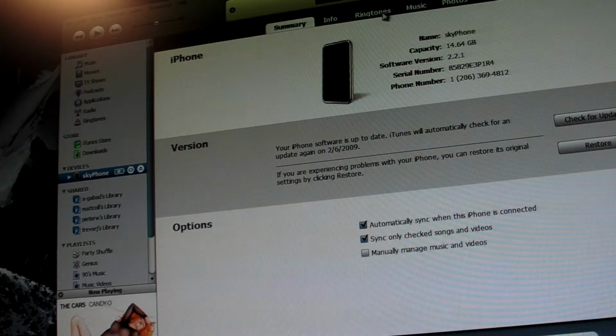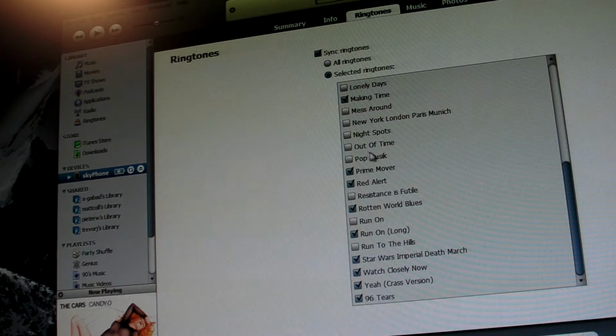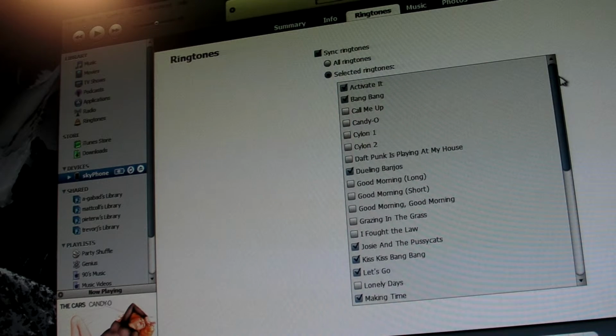And over here we go to the Ringtones tab. There we are at the Ringtones tab. And I have a check next to only those ones that I want. There's some early mod with the creation. There's the Star Wars Death March. I'm going to uncheck that and recheck it because it wasn't showing up on my phone, which again is ordinary. We just, like Tom Petty says, it's just the normal noises in here. So I'm going to click on Candy-O. I'm going to click Apply Settings.